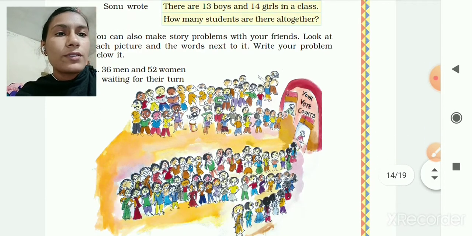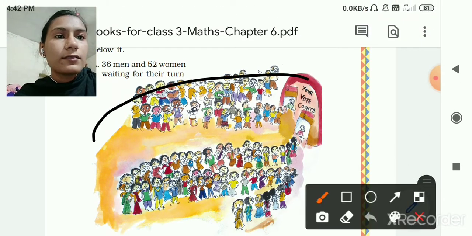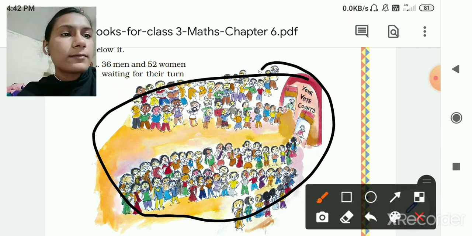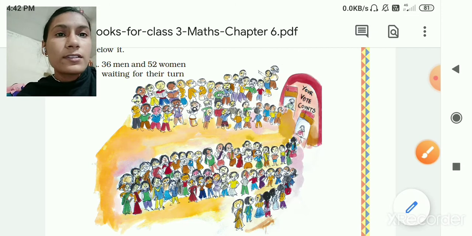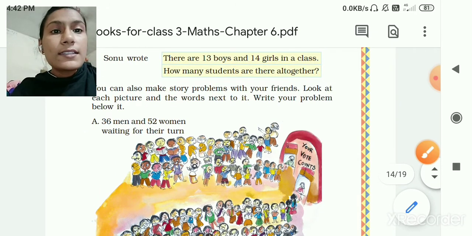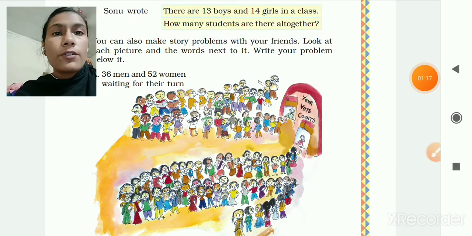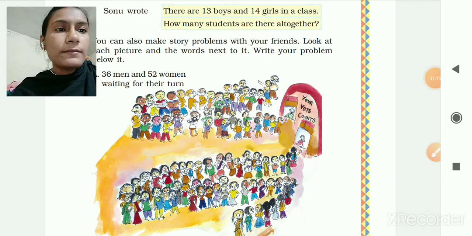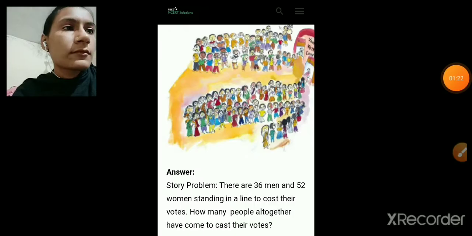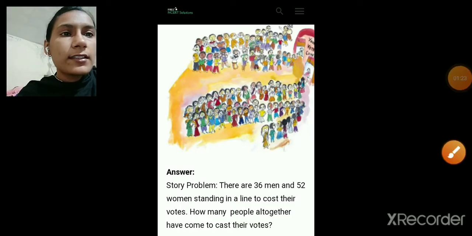So first one, look at this picture. Here you can see 36 men and 52 women waiting for their turn. Now, what can be the story problem?